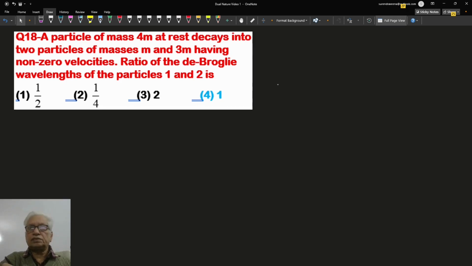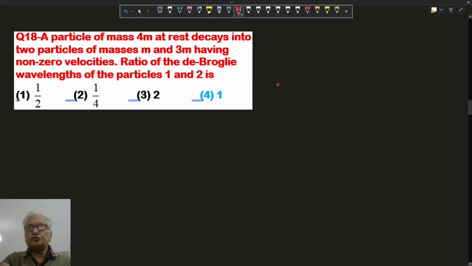Hello. In this question, a particle of mass 4m at rest decays into two particles of masses m and 3m. It breaks into two parts, m and 3m, having non-zero velocities. Now we have to find the ratio of the de-Broglie wavelengths of particles 1 and 2. We know the formula of the de-Broglie wavelength is given by h upon mv, or p.